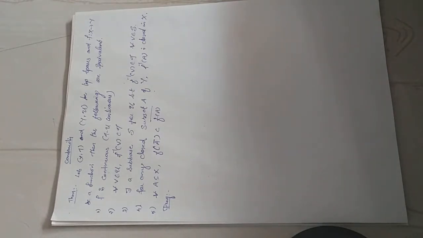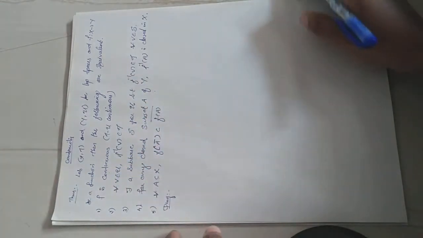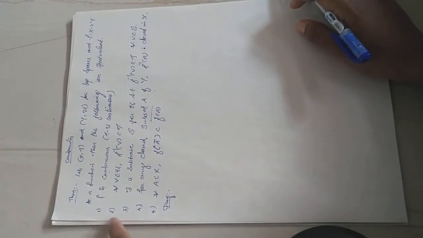So in the previous class we discussed the continuity of a function at a point x naught. Here f is continuous means it is continuous at all points in the domain.